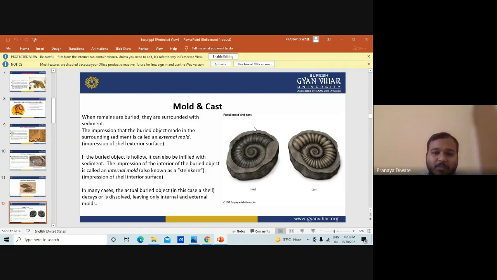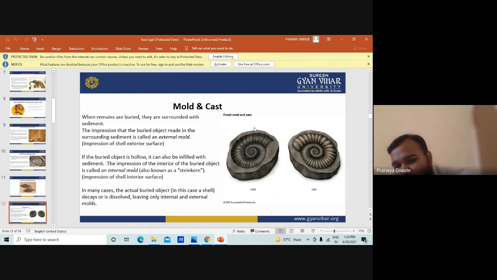So mold is nothing but the impression that the buried object made in the surrounding sediment. That is your mold, the external part of the fossil that is recorded. So the external part is the mold. If the internal part is stored, that is called the cast. So mold and cast is a very basic concept.